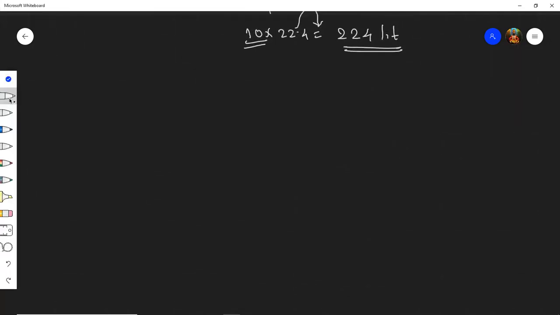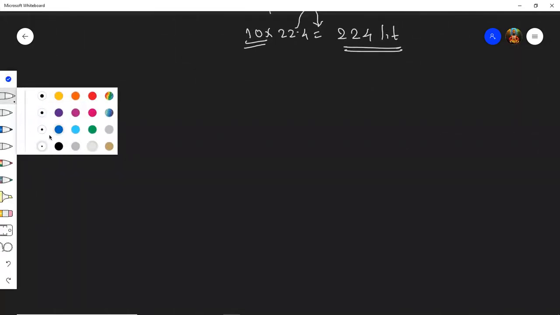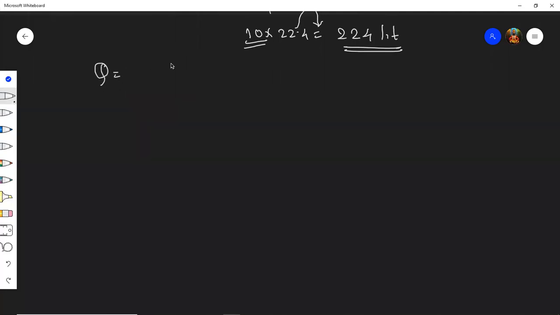Okay. The next question, like this question, yesterday also we have solved. The question is: 2.3 grams of Na plus sample is given.